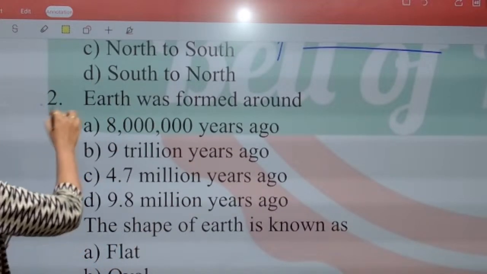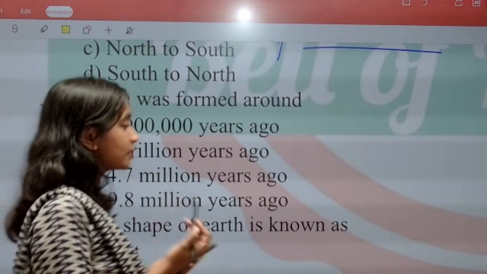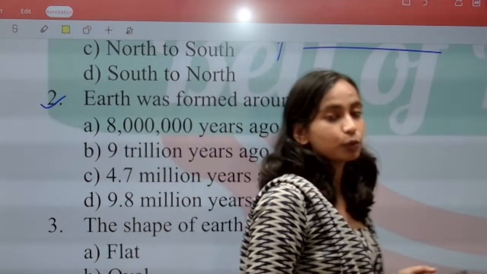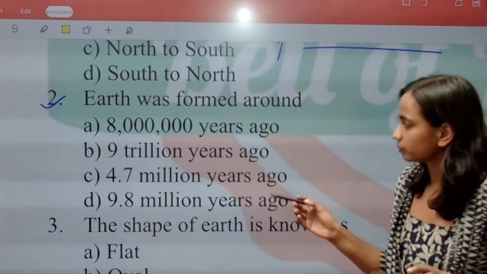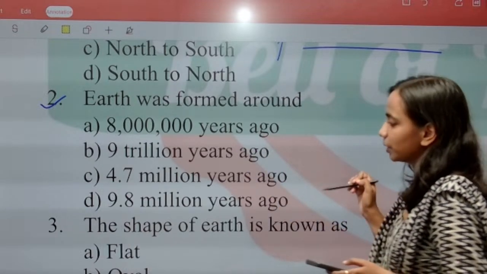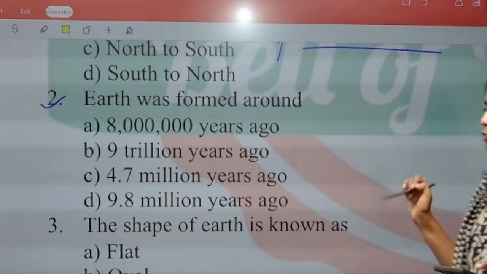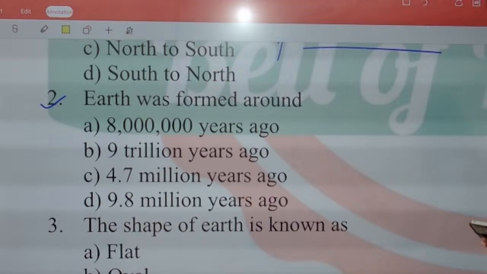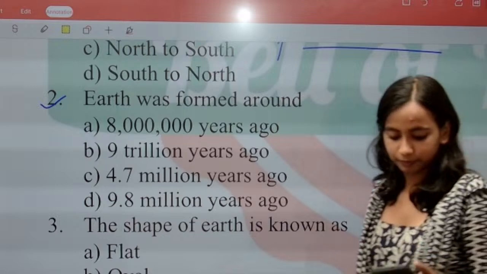Question number 2, Earth was formed around how many years ago? 80 lakh years ago, 9 trillion years ago, 4.7 million years ago, or 9.8 billion years ago. How many years ago the Earth was formed?